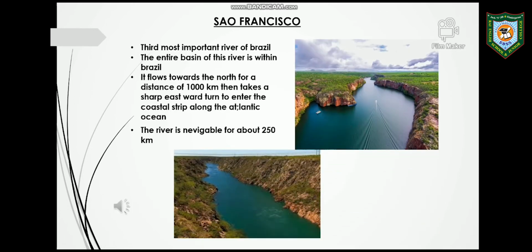Now, next is the São Francisco. It is the third important river of Brazil. The entire basin of this river is within Brazil. It occupies the eastern portion of the highlands. The river flows towards the north in the beginning, and after about 1000 kilometers it turns towards the east. That is, it takes a sharp eastward turn and enters the coastal strip along the Atlantic Ocean. It is a major river in Brazil.